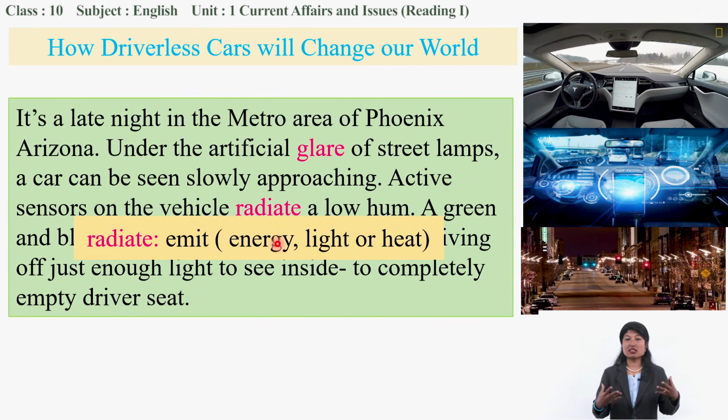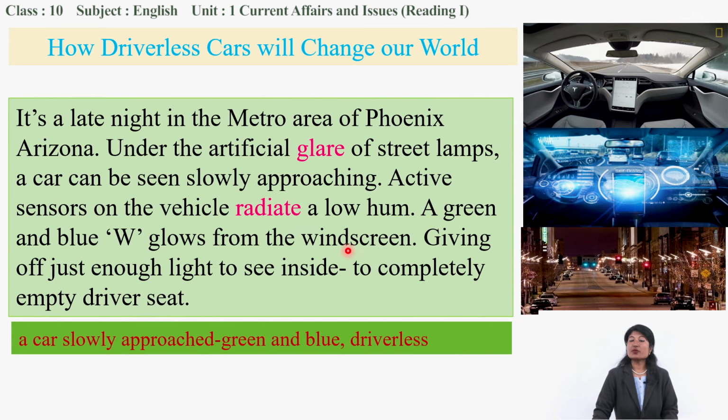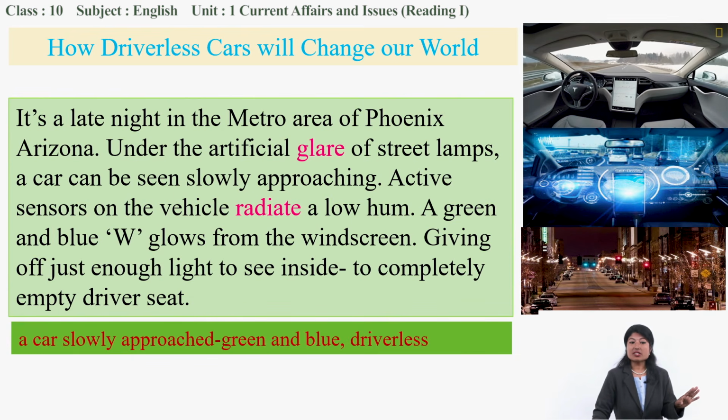Radiate means emit the sound. A low sound is produced by the sensor. A green and blue W glows from the windscreen, giving off just enough light to see inside to a completely empty driver's seat. And what is visible inside the car is the W symbol. It is just visible through that light, and the driver's seat is completely empty.